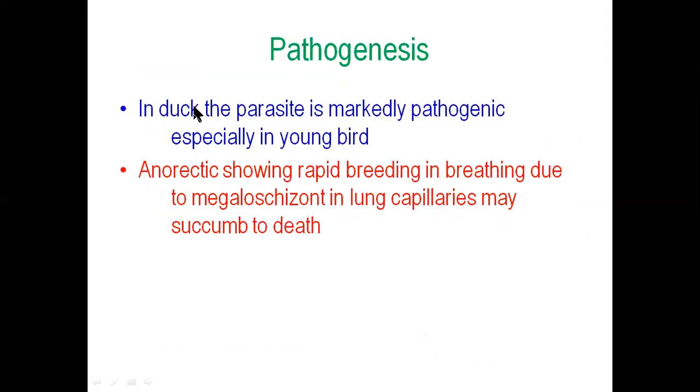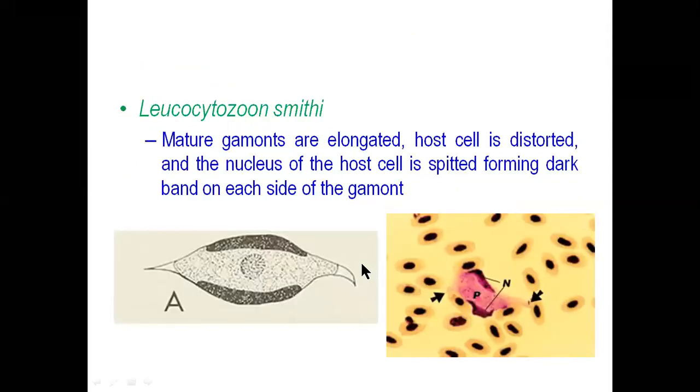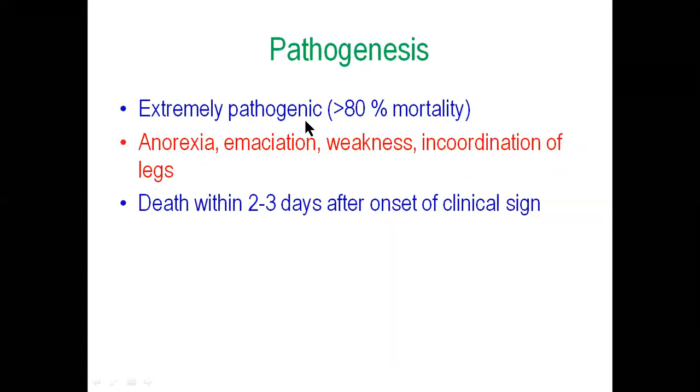Okay, another one: Leucocytozoon simondi is infecting duck, especially young birds, and there will be anorexia, rapid breathing, and all this. Another one is Leucocytozoon smithi, which splits the nucleus. This is the gametocyte which splits the nucleus of the infected RBC, infecting Turkey. This also is extremely pathogenic, with more than 80% mortality, and anorexia, emaciation, and general weakness can be seen in the bird.